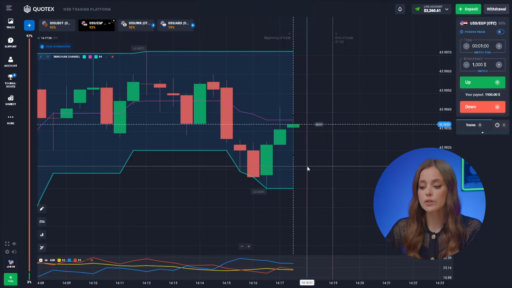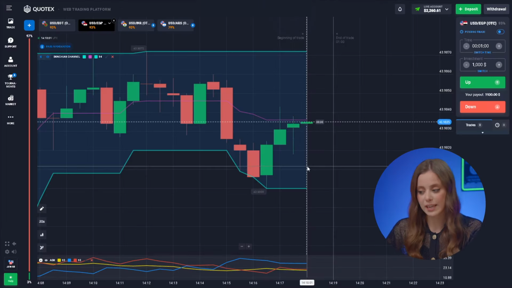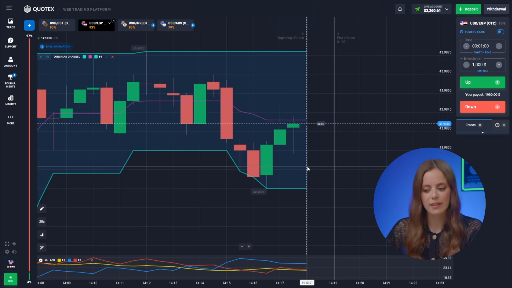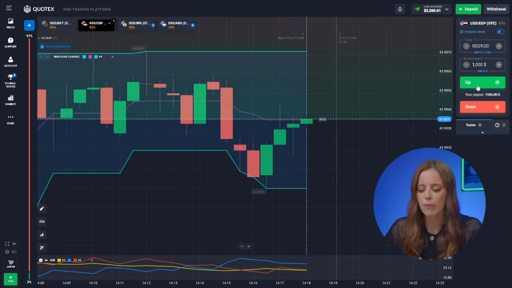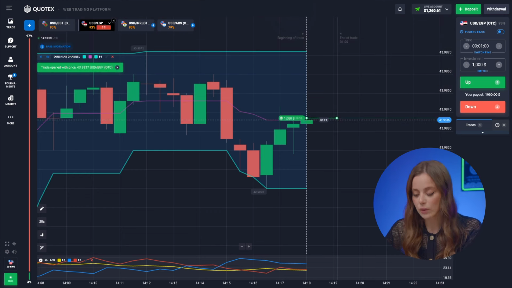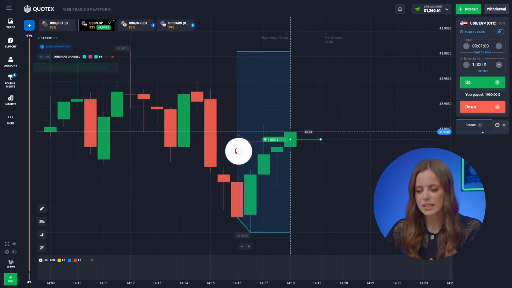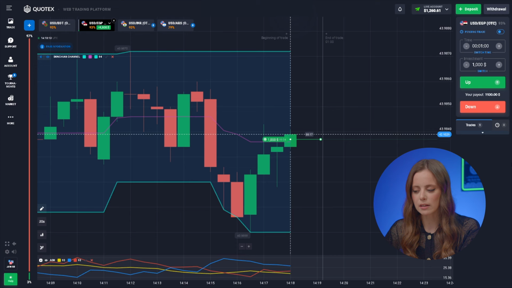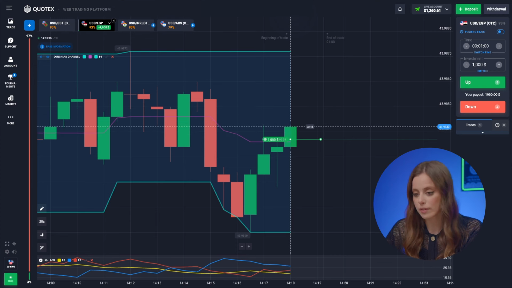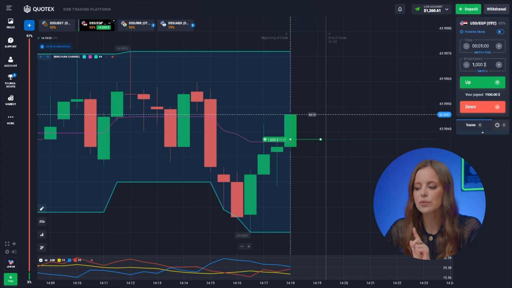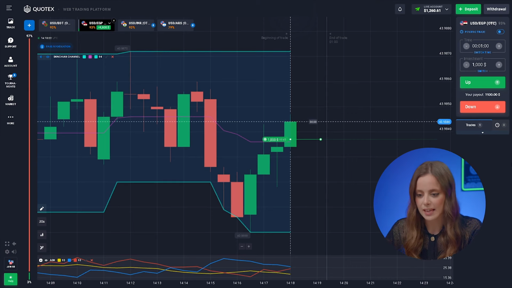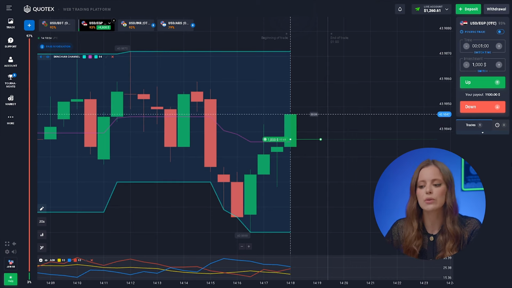The last one is going to be the US dollar and the Egyptian pound again. I'm sticking with the same investment. I'm expecting an upward movement here, so let me press higher. Let's take a look at the chart. We see the line touching the support level, followed by a solid rebound that surpassed the Donchian channel's middle line. ADX confirms the bull's strength, and it signals a continued upward trend.